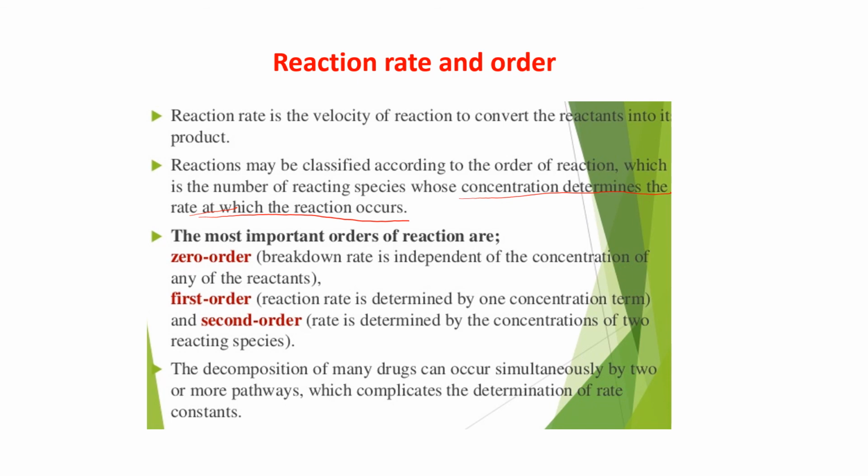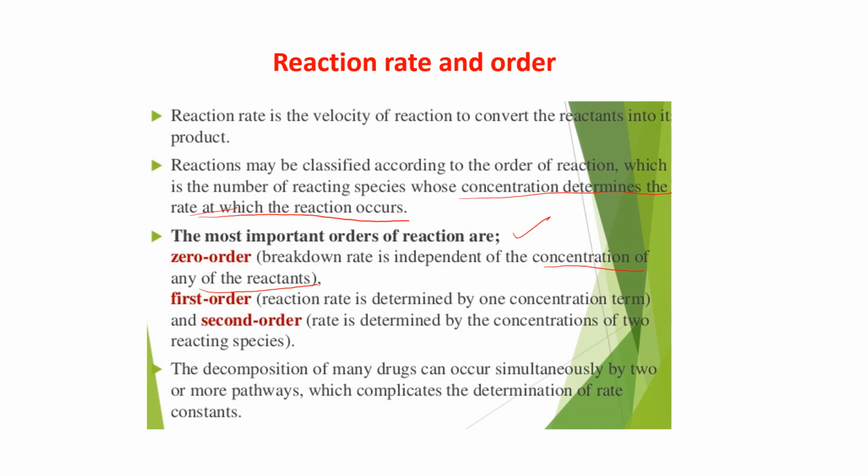The most important orders of reactions: zero order, that is, the breakdown rate is independent of the concentration of any of the reactants. First order, the reaction rate is determined by one concentration term.